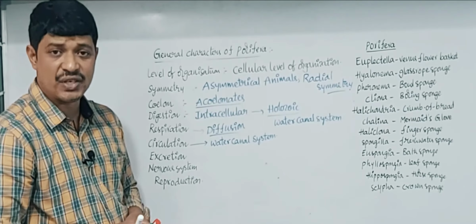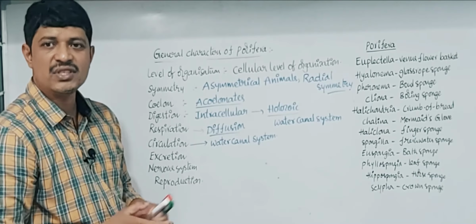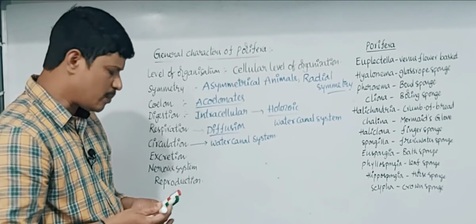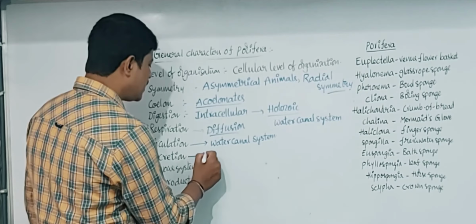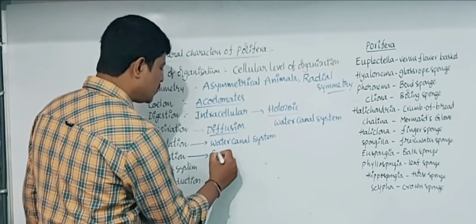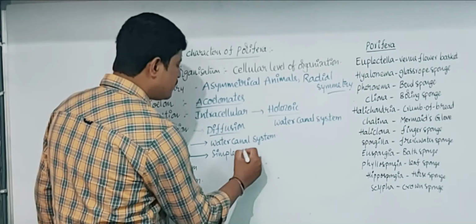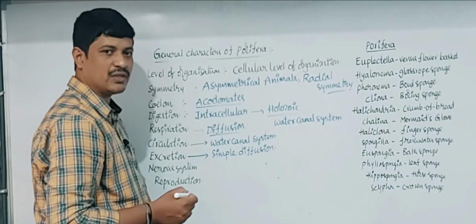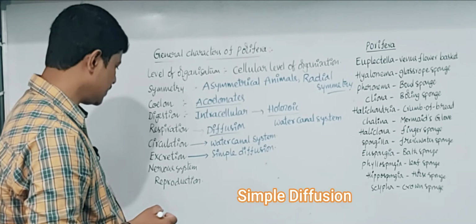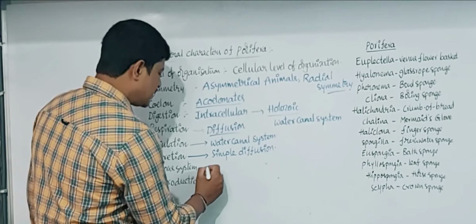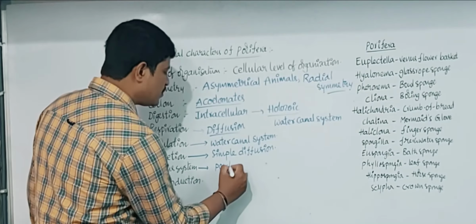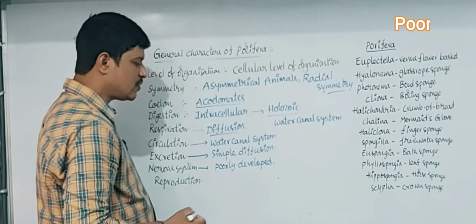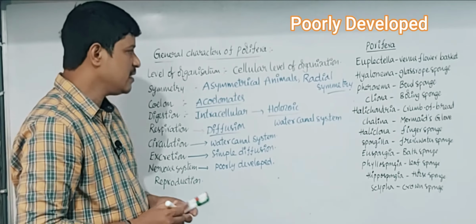Now coming to excretion. These organisms have no specialized excretory organs, so the unwanted nitrogenous waste materials are eliminated through simple diffusion. The nervous system is poorly developed, mainly due to the absence of nerve cells.